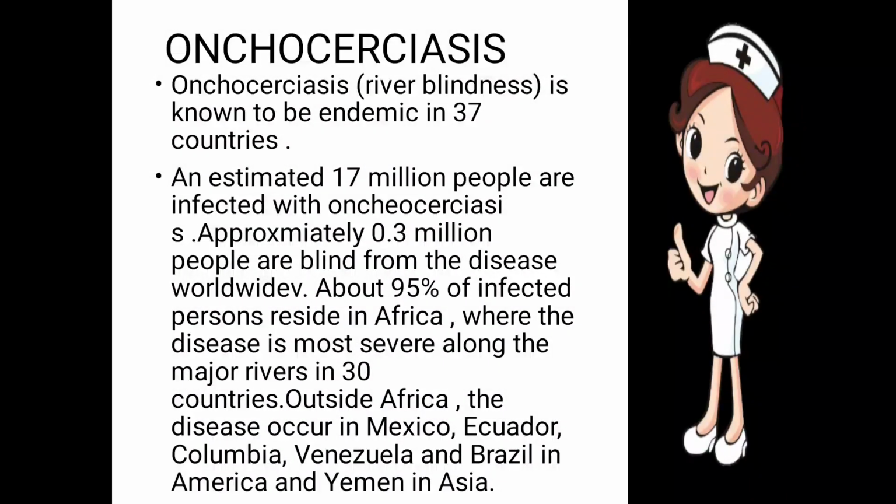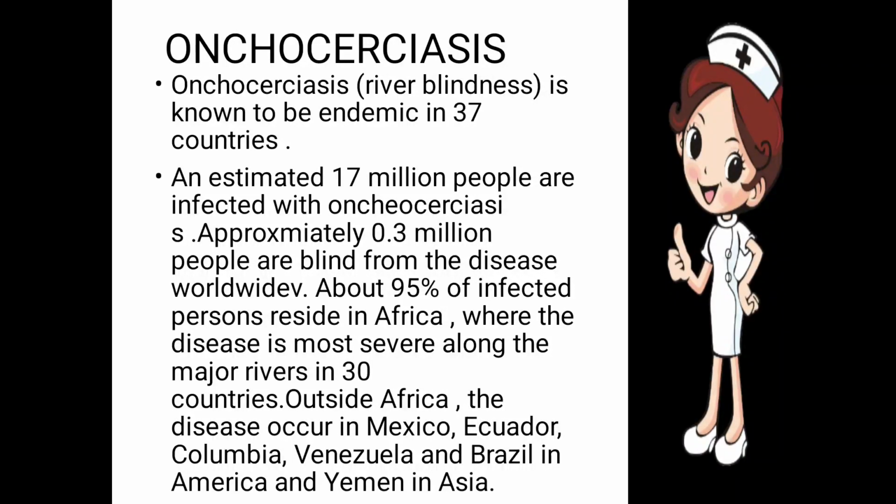Onchocerciasis is also known as river blindness because it is found in areas surrounded by rivers, oceans or any kind of water bodies, and it is known to be endemic in 37 countries. An estimated 17 million people are infected with onchocerciasis. Approximately 0.3 million people are blind from the disease worldwide.